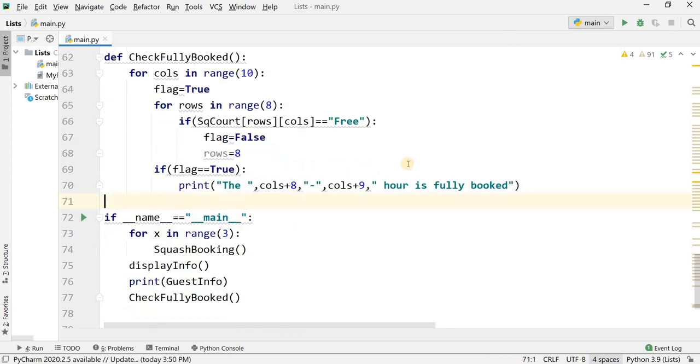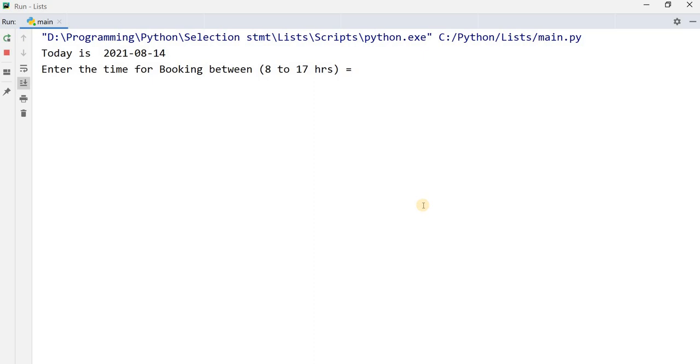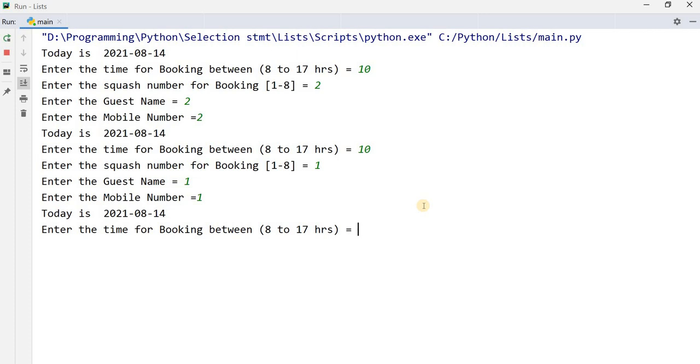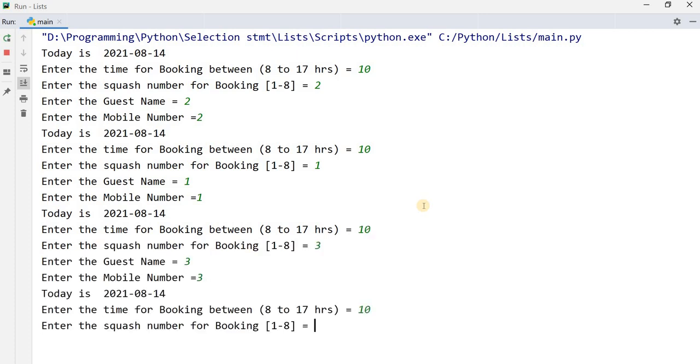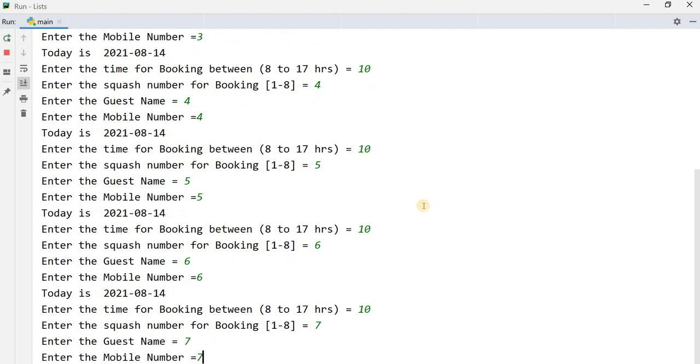Okay, if I want to run and book, check fully booking, there are 8 rows, so I want to run the loop 8 times. I want to book, suppose, 10 to 11. 10, enter the squash for booking, suppose 2, guest name 2, mobile number also 2. Then 10, 1, 1, 1. I'm entering the guest name and mobile number also 1, because otherwise it will take more time. Okay, 10, 3, 3, 3, 10, 4, 4, 4, 10, 5, 5, 5, 10, 6, 6, 6, 10, 7, 7, 7, 10, 8, 8, 8.